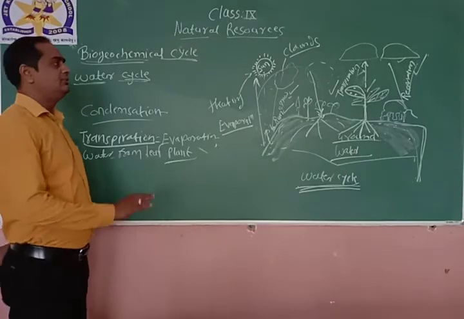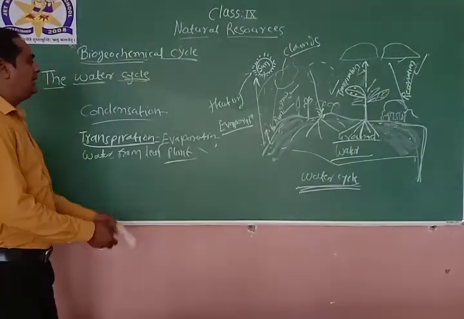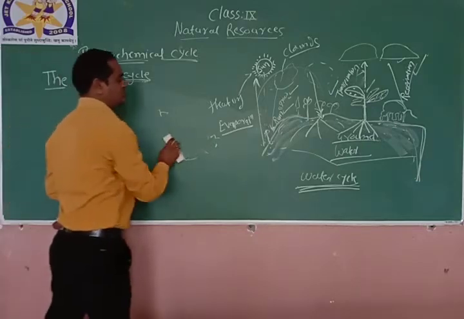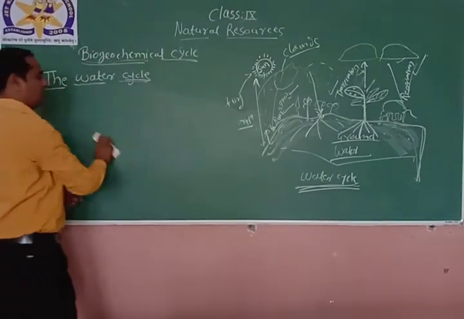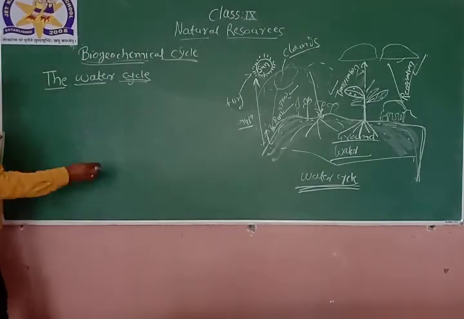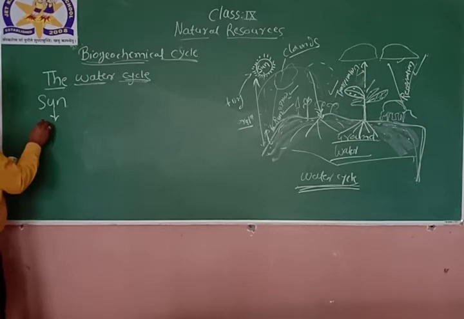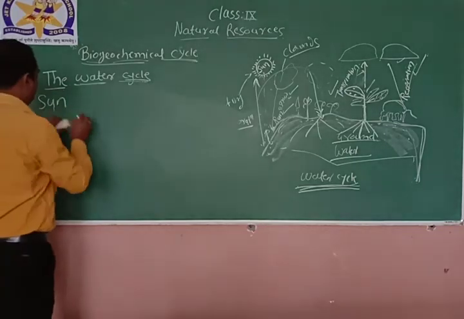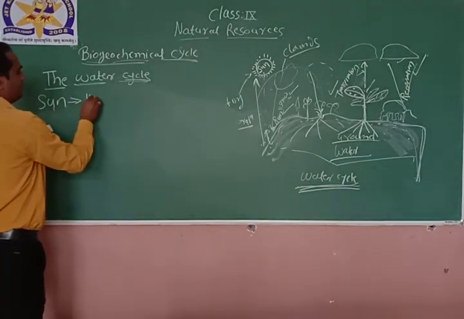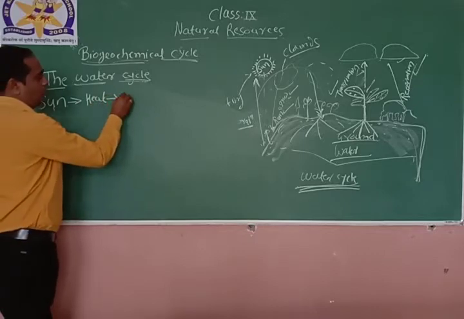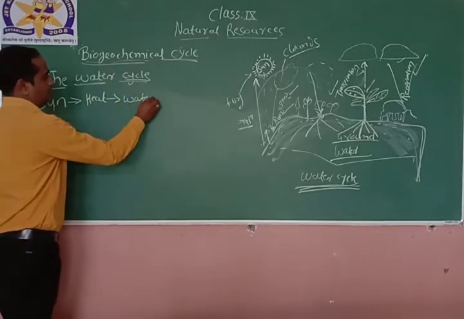I hope this is very clear for you. Still, I would like to write the flow chart for you showing how the water cycle goes, right? So as there is a sun, the sun will hit, you can write here, the sun will hit, right? To whom? To the water, right?